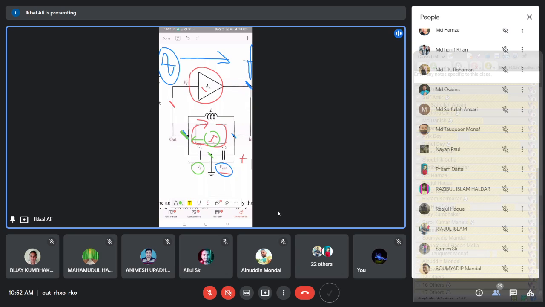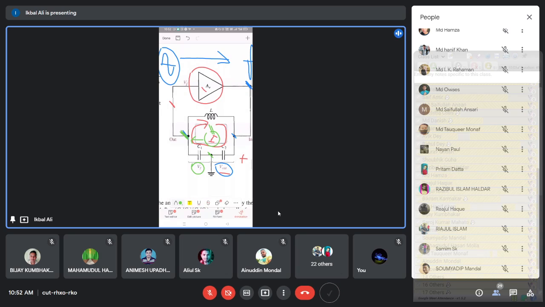And you can also calculate this feedback voltage, that is the voltage developed across C1, in terms of the current I. How? Because the same current is flowing through C1. So what is the voltage developed across C1 due to this I? It is the current I multiplied by the impedance of C1, that is XC1, or you can write it 1 by j omega C1.